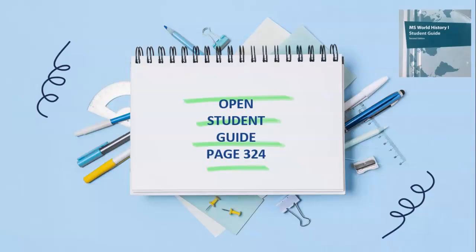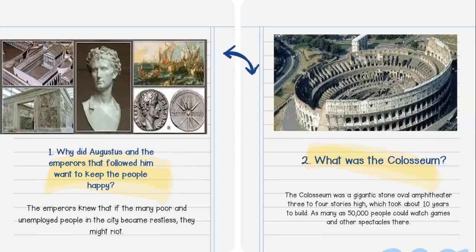So go ahead and open your student guide to page 324. In question number 1, why did Augustus and the emperors that followed him want to keep the people happy? The emperors knew that if the many poor and unemployed people in the city became restless, they might riot. Question number 2, what was the Colosseum? The Colosseum was a gigantic stone oval amphitheater, 3 to 4 stories high, which took about 10 years to build. As many as 50,000 people could watch games and other spectacles there. And you can see that's a good replica of a lot of our stadiums today.